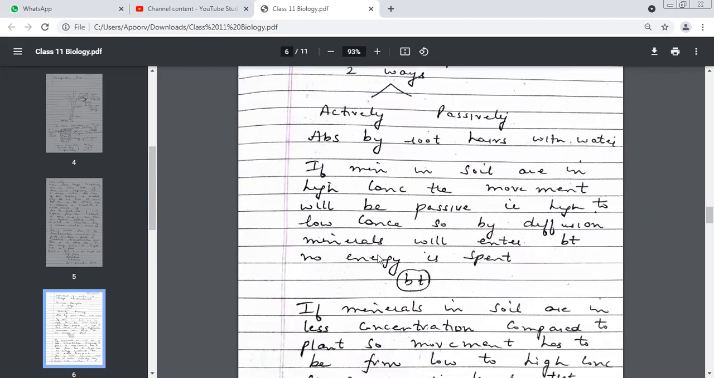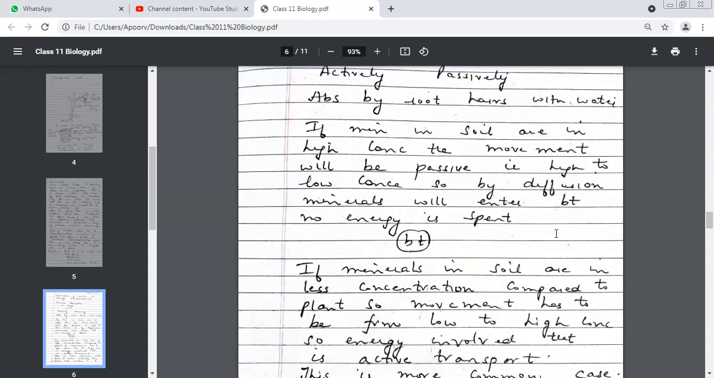See this, beta. There is a difference. If minerals in the soil are in high concentration, then the movement will be passive. That means high to low. From the soil, automatically the minerals will go into the root hairs by the process of diffusion. Minerals will enter, but no energy will be spent in this case, because the concentration is higher in the soil and low inside the root hairs. So which process will take place? High concentration to low concentration on its own without involving energy? Diffusion. Yes. Very good.